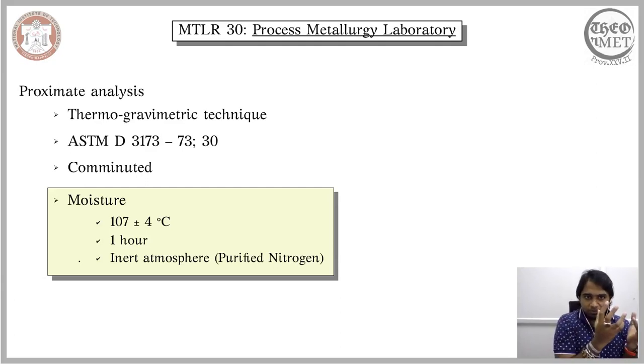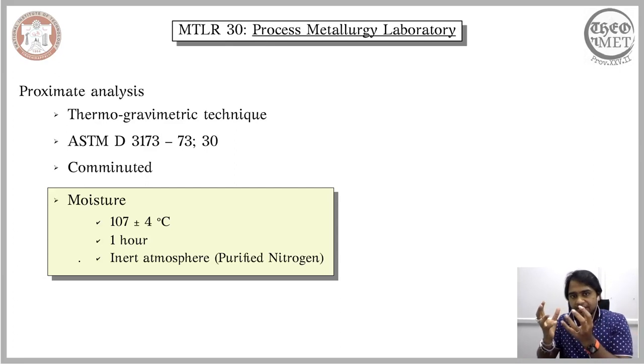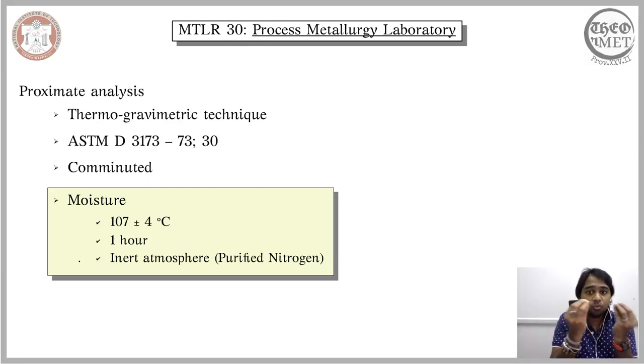Proximate analysis in the form of a thermogravimetric technique is used to analyze coal by heating it to higher temperatures and measuring how much weight loss is exhibited by the coal. That is all we will be doing in the proximate analysis. Two aspects are involved, thermal and gravimetry. So you have the high temperature and the weight loss. You raise the temperature of the coal and you calculate how much weight loss there is. And based on the amount of weight loss, you calculate the distribution of the different contents that are involved.